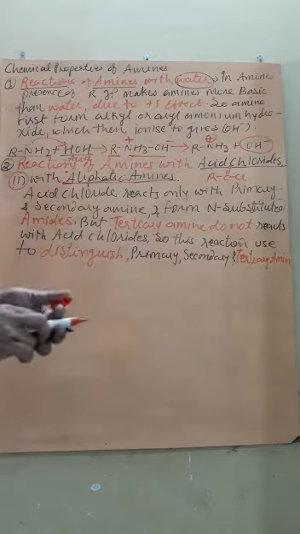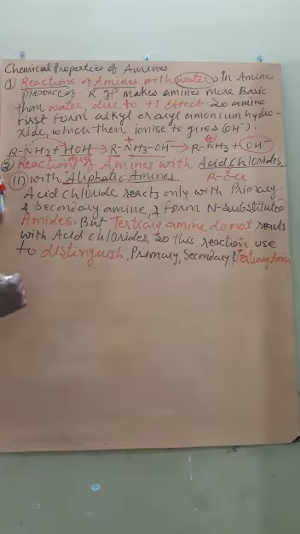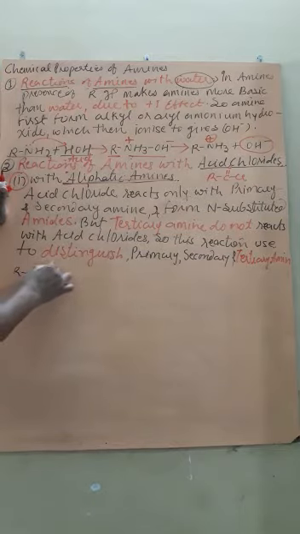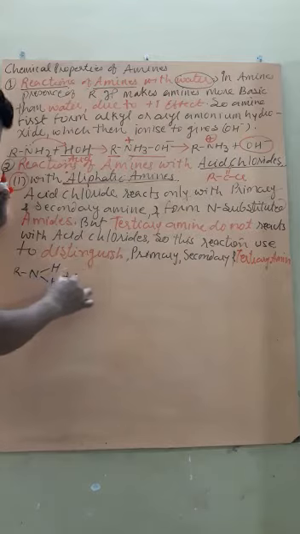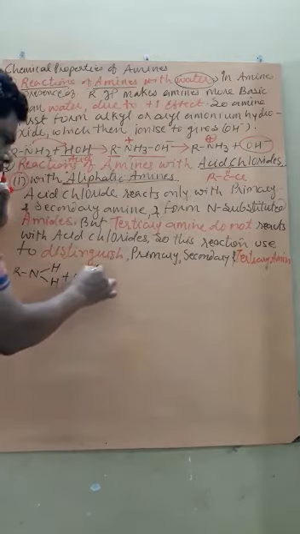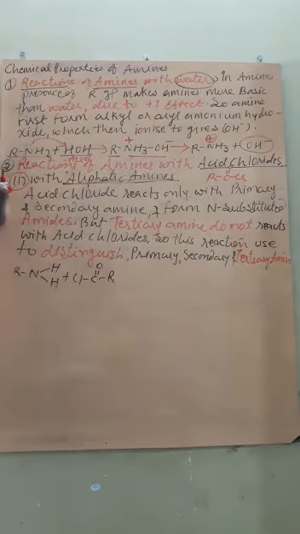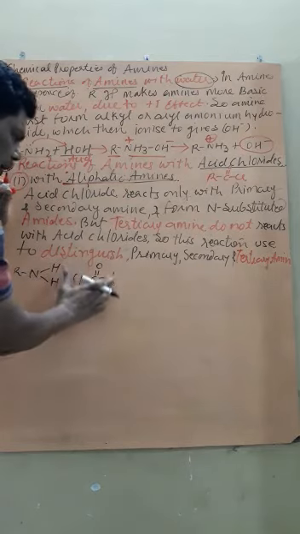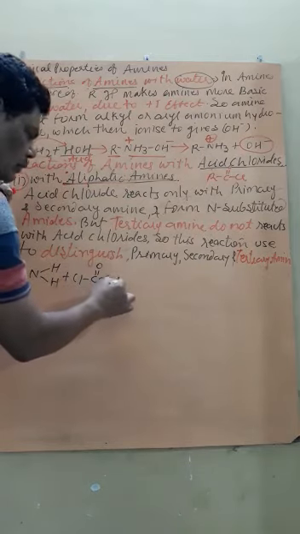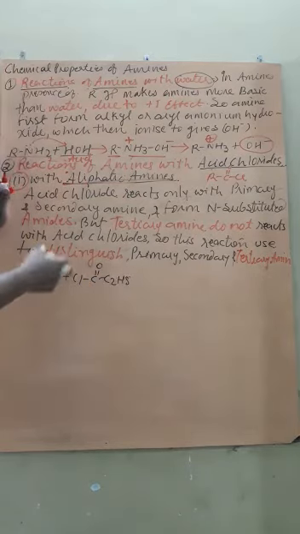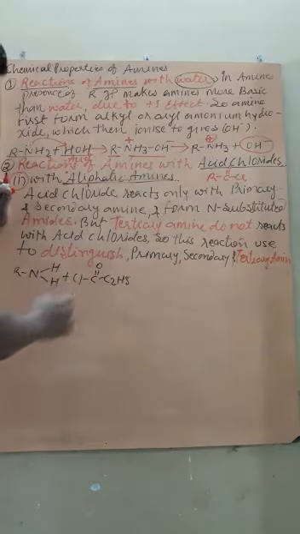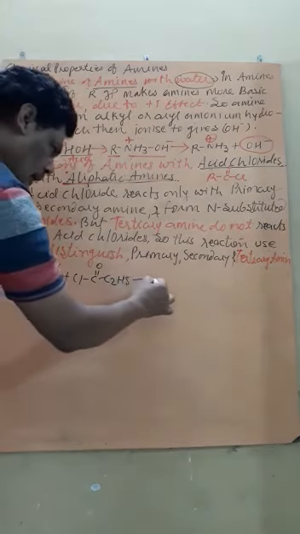Why? If we talk about primary amine, this is R NH2 plus Cl C double bond O and R, where you can write C2H5 or anything, methyl also.